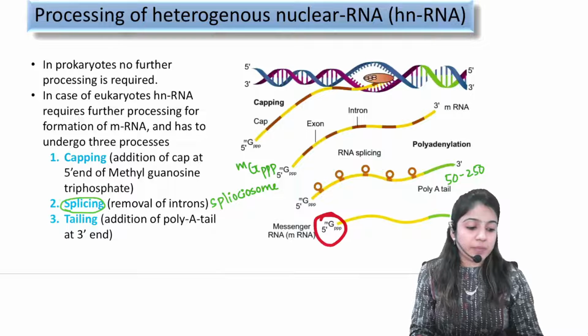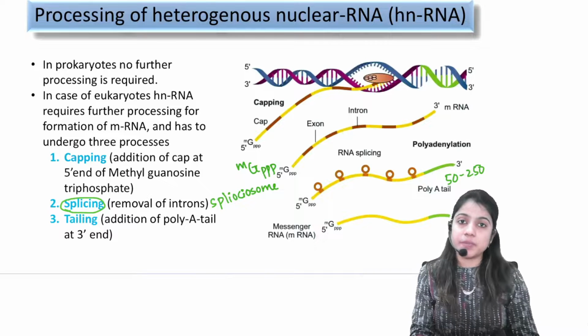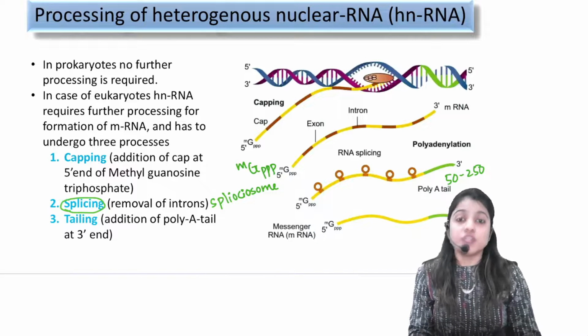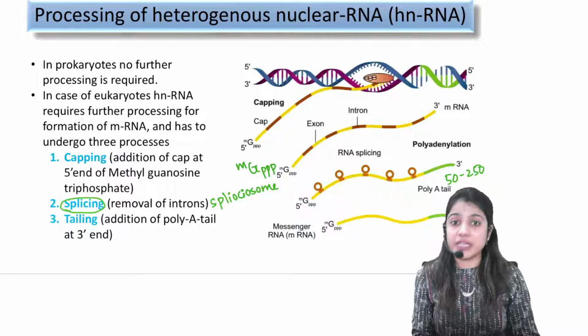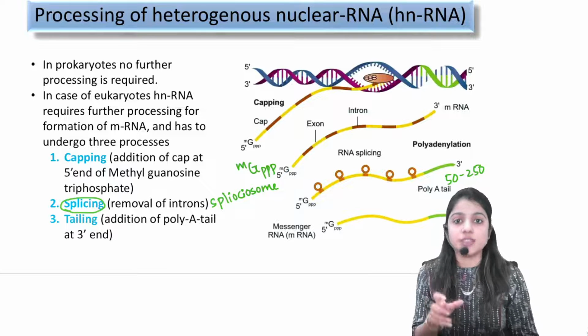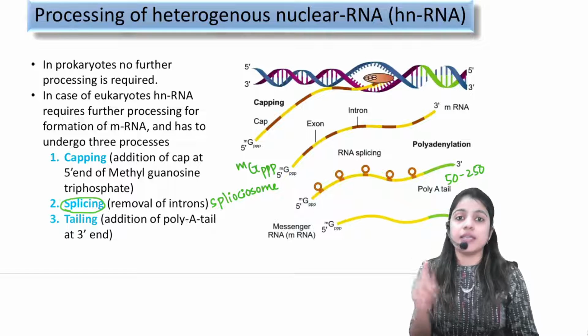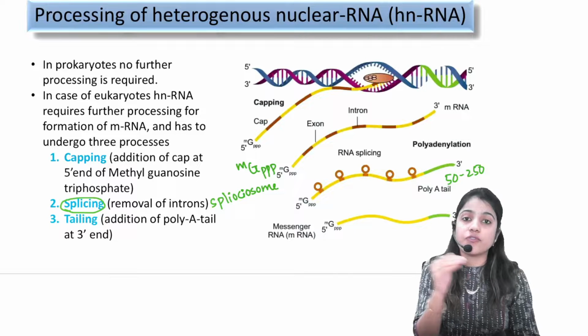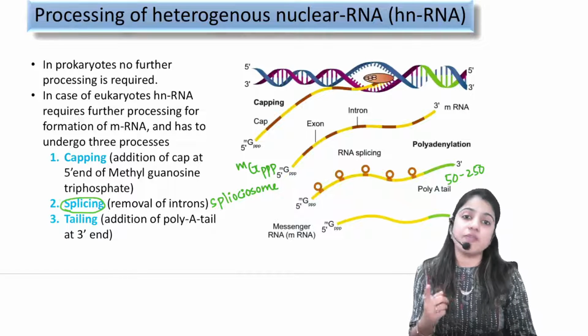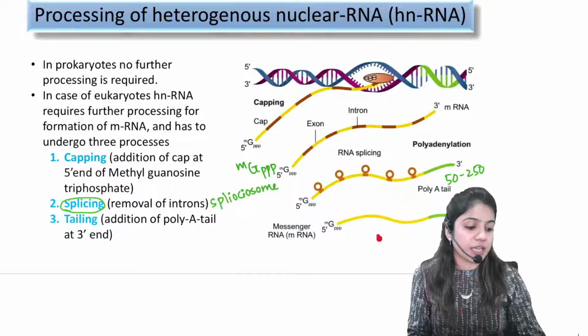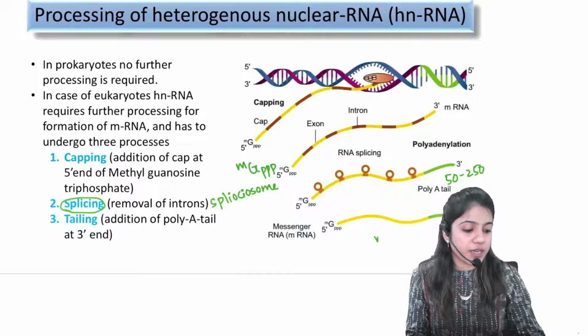Cap at the 5' end, tail at the 3' end. Fine. So why is this done in eukaryotes? Because when RNA takes an exit from the nucleus, the type of RNA we are discussing is mRNA, that is messenger RNA.